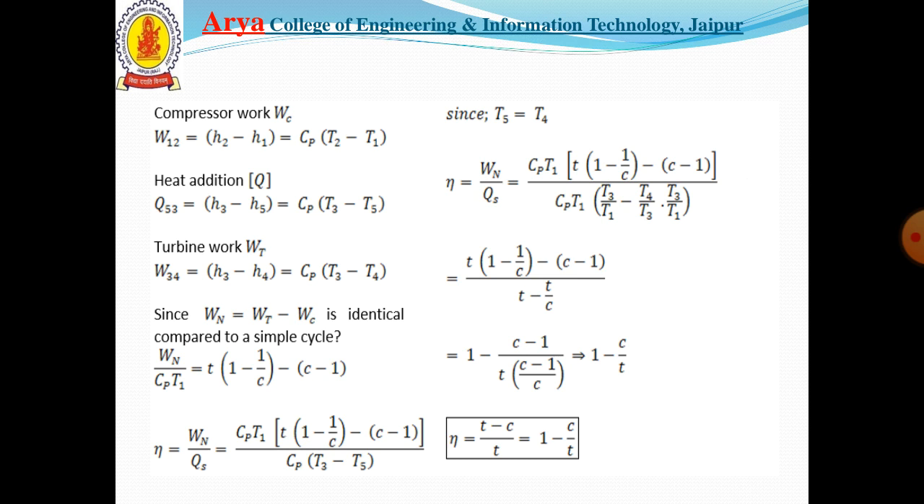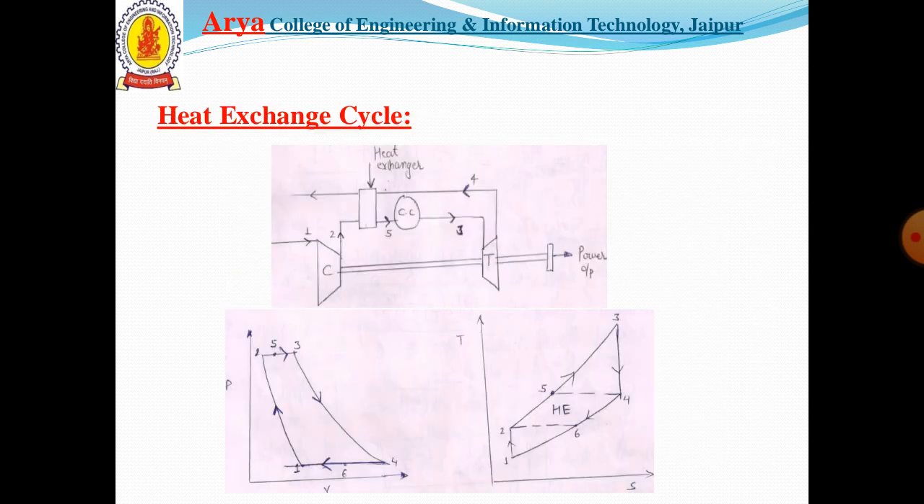The net work done equal to turbine work minus compressor work is identical compared to a simple cycle, that is the specific work done, W net upon Cp T1 equal to T into (1 minus 1 upon C) minus 1. Now the efficiency of the cycle can be obtained as Wn upon Qs, the heat supplied between process 3 to 5. From the TS diagram we can get T5 equal to T4 and T2 equal to T6.